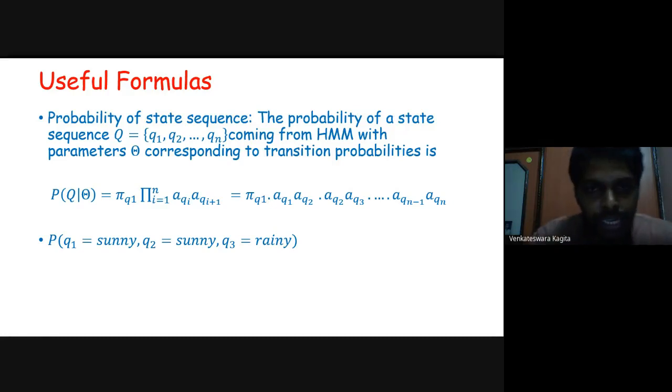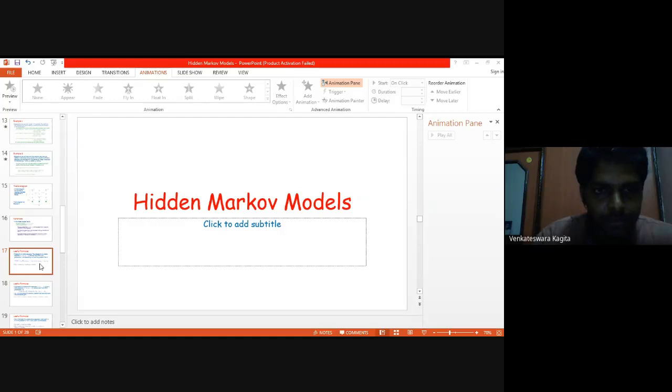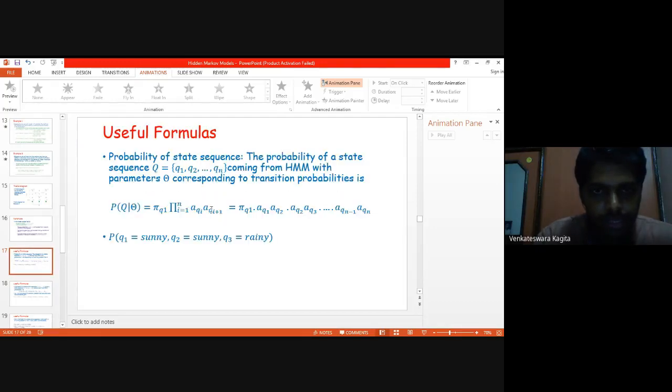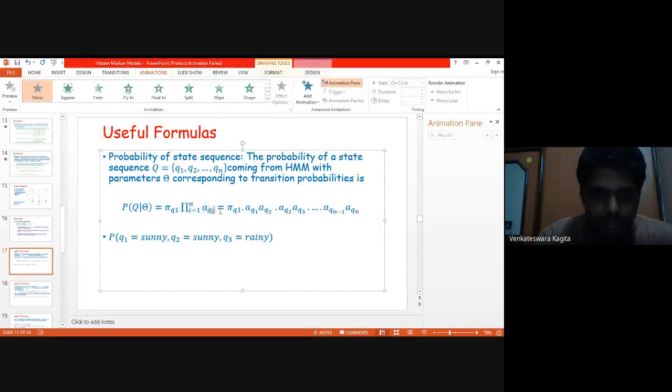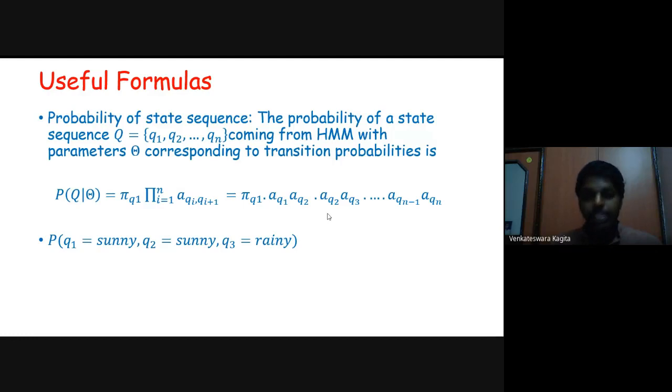Maybe I will edit it. Okay, with this, according to the notation, it is this. Accordingly, the other things also will change. So this is how we calculate it.